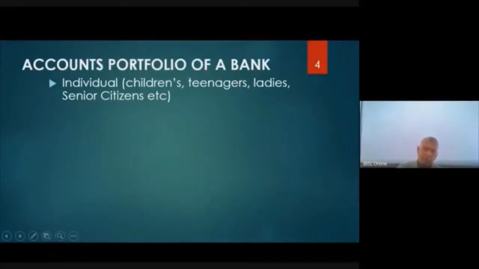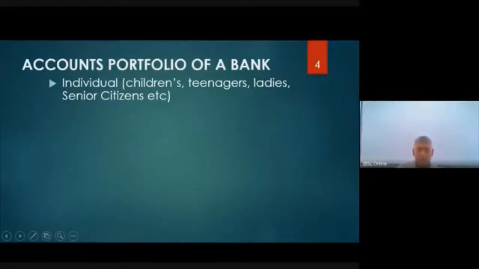Then some banks have teenagers' savings accounts. Some banks have ladies' savings accounts, right? Mostly these are for children and teenagers. Since they are under 18 years of age, they are maintained in the form of savings accounts. But ladies also have savings accounts, but a lady can also open a current account.